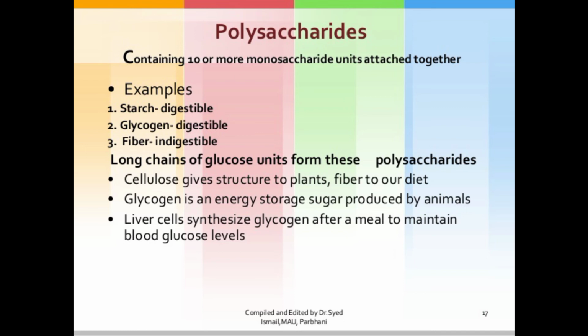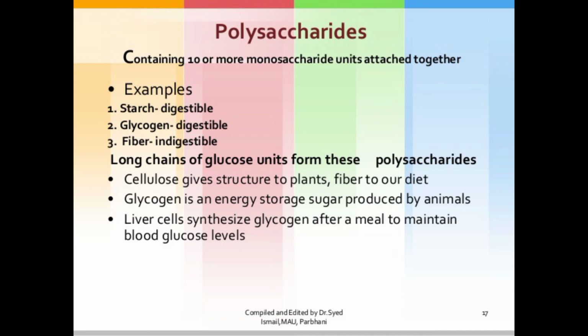Then the polysaccharide is also a polymer of monosaccharides, but it contains 10 or more monosaccharide units attached together. Examples are starch, which is a digestible sugar, and glycogen, which is also digestible. Only fiber is an indigestible sugar. A long chain of glucose units forms this polysaccharide.